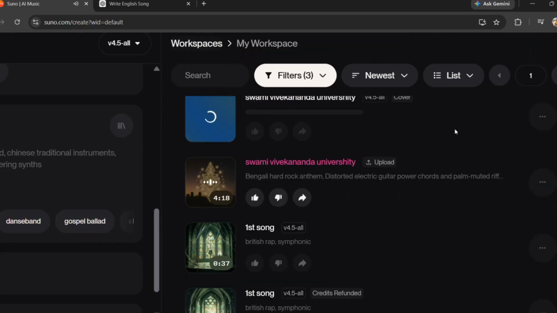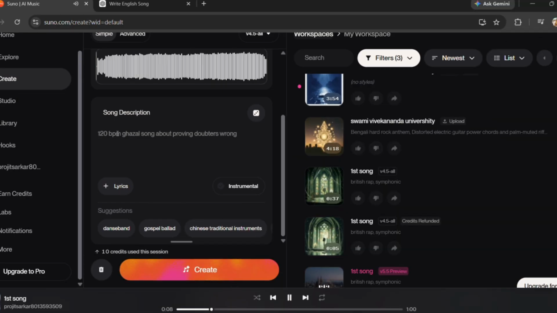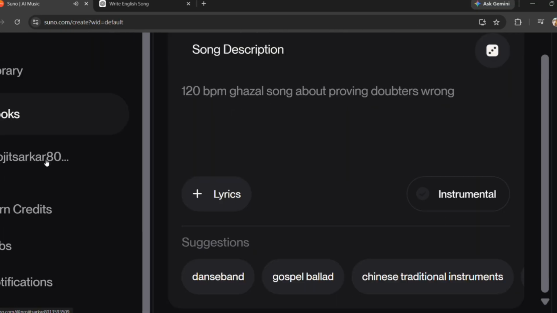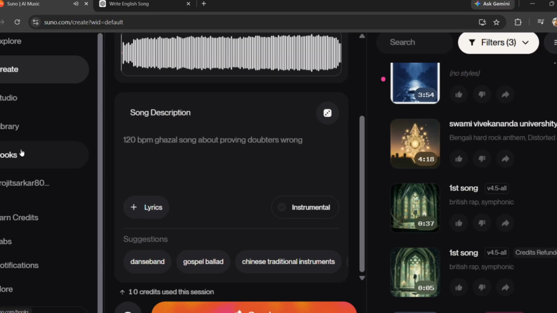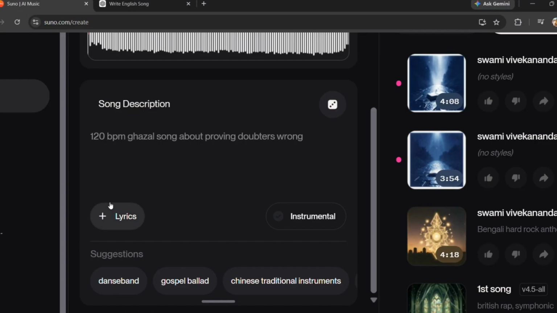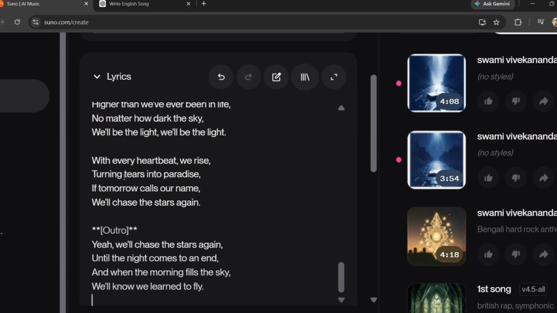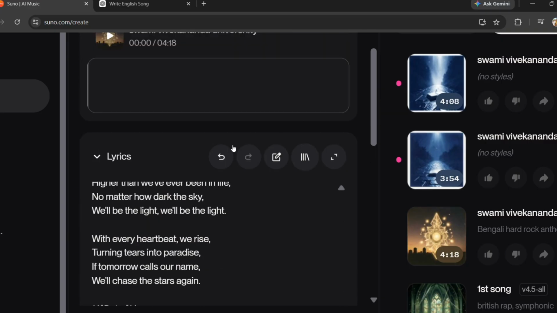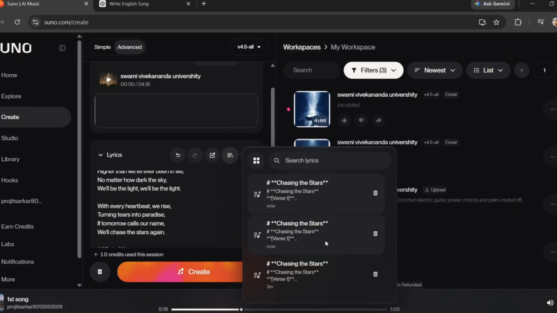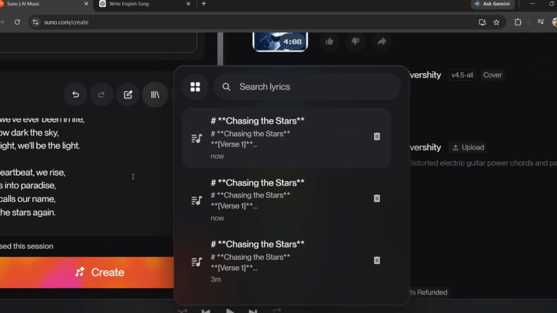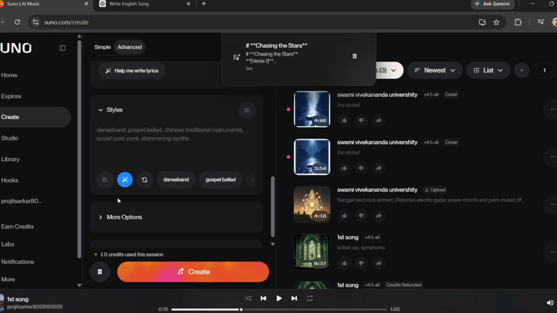Now choose your music style. For example, modern emotional pop, female vocals, atmospheric synths, soft piano, deep bass, powerful drums, radio-ready production, emotional vocal delivery. Generate a few versions instead of choosing the first result. Listen carefully to the vocals, pronunciation, melody, arrangement, and chorus. If the first version isn't good enough, change the prompt or lyrics and regenerate.